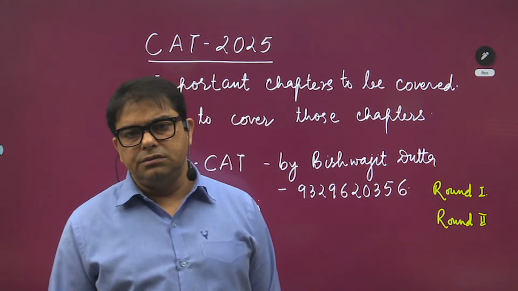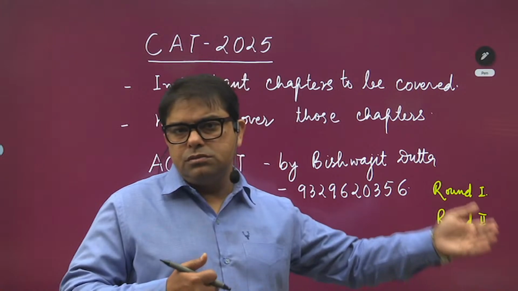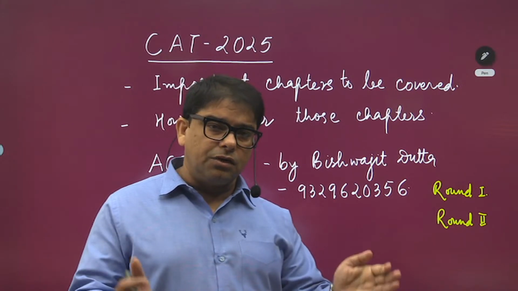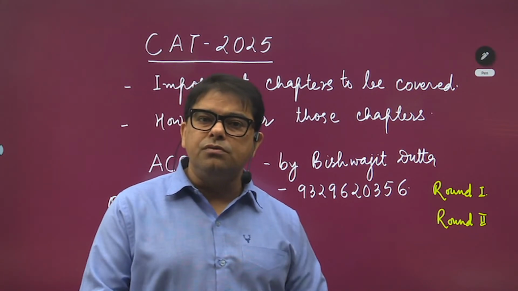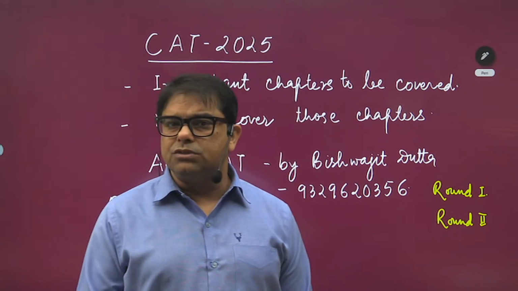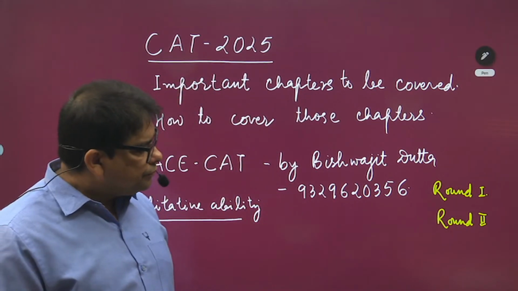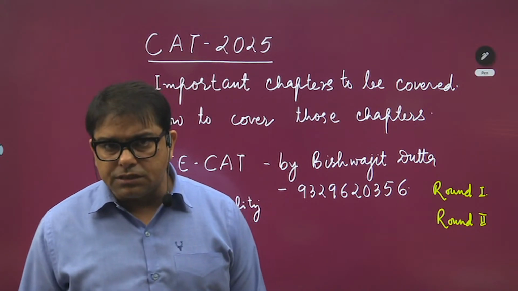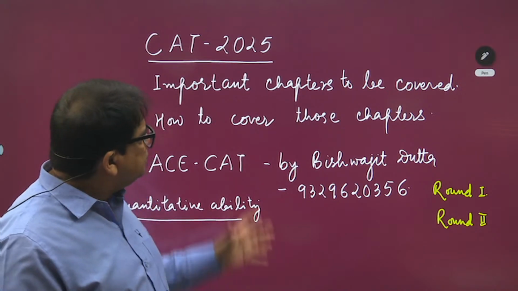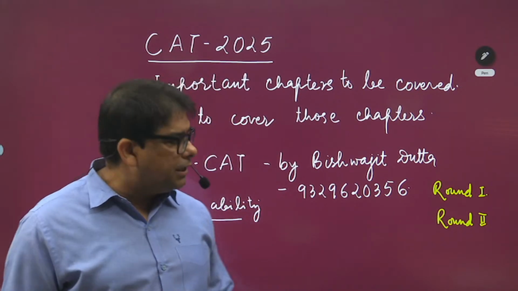So that this situation does not come, Round 2 is more important, and Round 2 has a complete dependency on Round 1. So this is how somebody can prepare for this exam with Round 1 and Round 2, studying all the concepts conceptually, objectively in Round 1, and then in Round 2, intermingling of the topics could help you memorize various ways of doing the questions that have complexity in their solving process. So this was all that we have for this particular session of discussion. I hope you understand what I am trying to pull into your mind about CAT 2025, keeping quantitative ability in your mind and my mind as well.